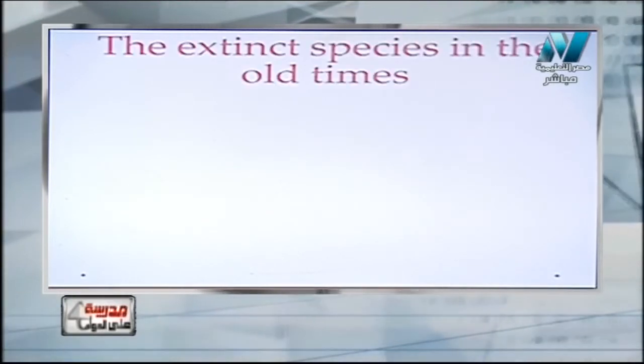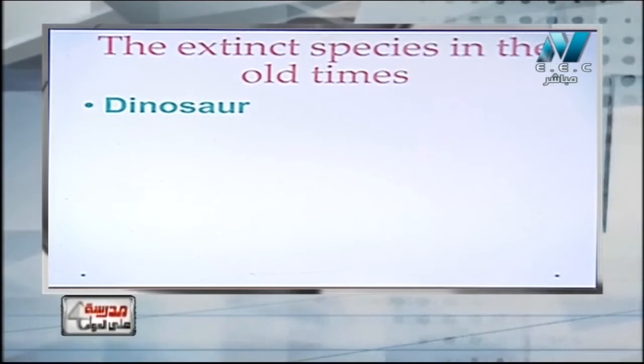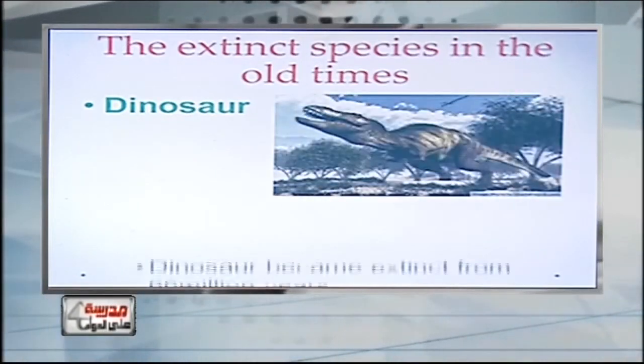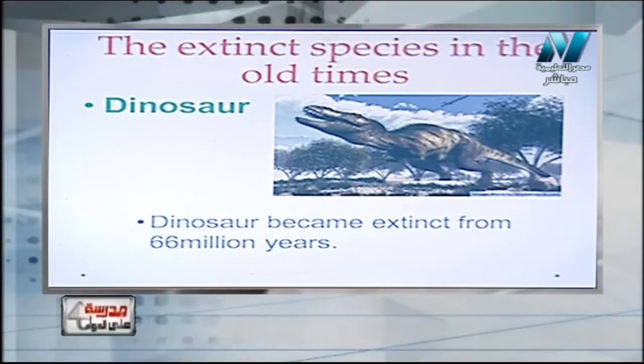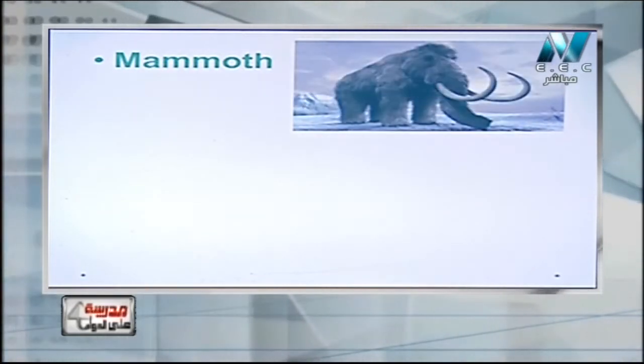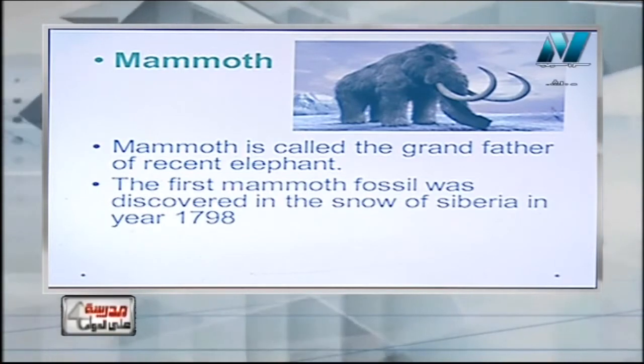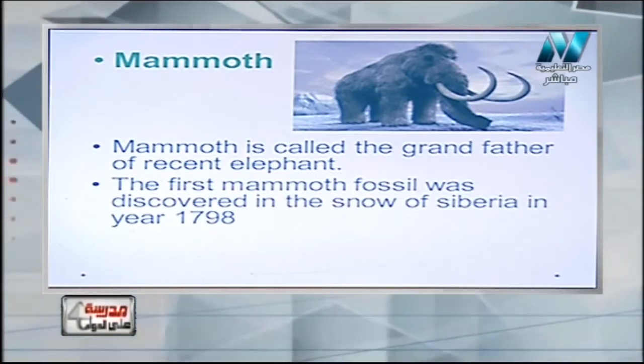Now we are going to see the living organisms which went extinct recently. This is from the old time: the dinosaur, an old species, became extinct 66 million years ago. The mammoth, that we mentioned in the last lesson, is called the grandpa of the elephant, and it was found in Siberia.